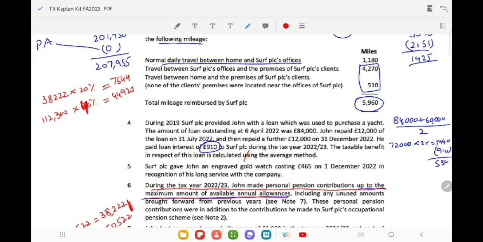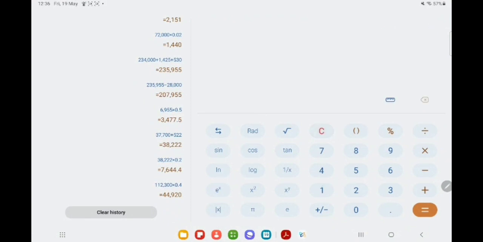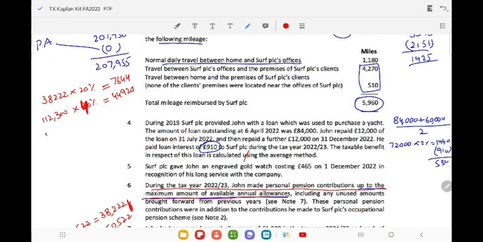And then whatever is above, up till now we have calculated tax on 1,50,522. Total income is 2,07,955. Remaining 57,433. On 57,433, we have to compute the tax liability at the rate of 45%.